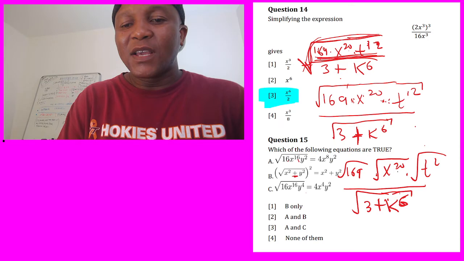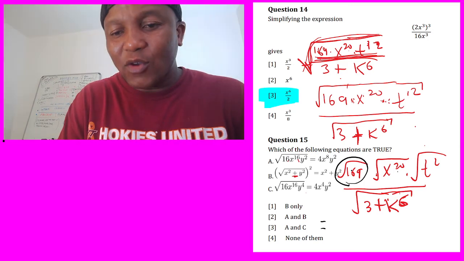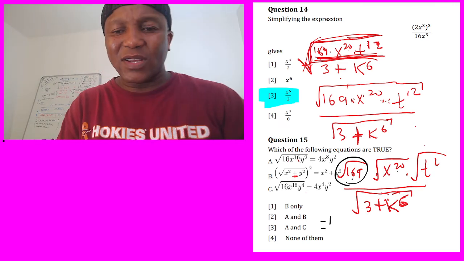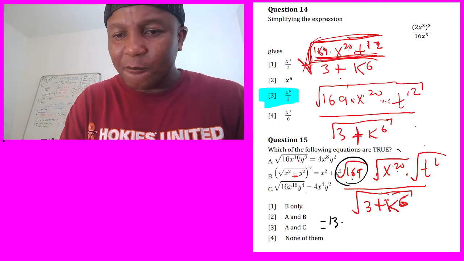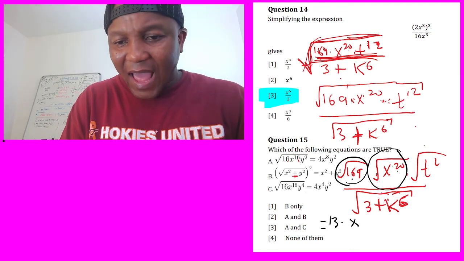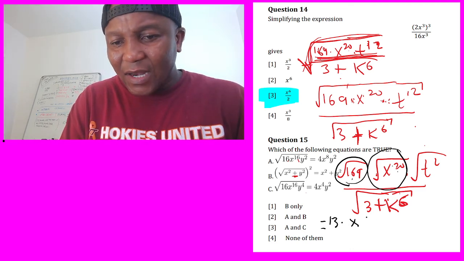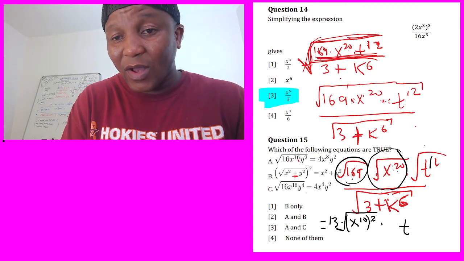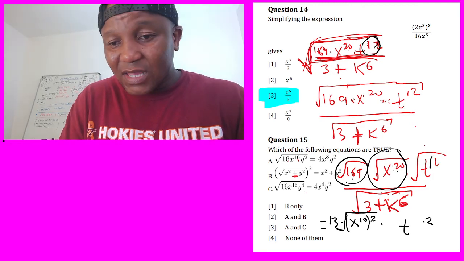Now the top one: the square root of 169. Which number multiplied by which number gets 169? It equals 13. Now you come here, look what I'm going to do. I can say x, but when you say 20, take 2 out. Write your 2 and think, if I take 2 out, which number is going to be left? 10, because 10 times 2 equals 20, and then you put the root. Still, you have your root. Now you come and do the same thing here, with a 2. So 12, oh my apologies, it was 12. So I'm going to put 2 out here.